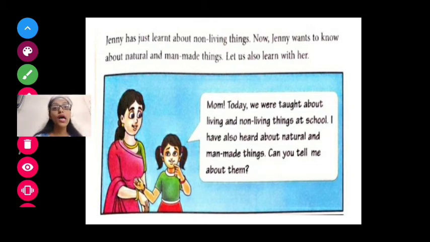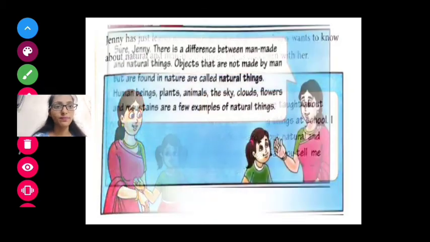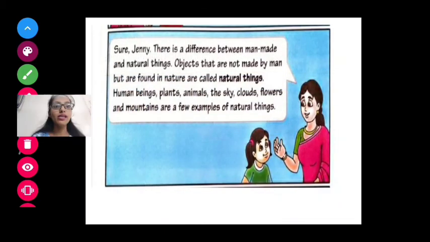Please. So, now let us see what Jenny's mother is telling Jenny. She will explain. Yes, she will explain. So let's see what happens next. "Sure, Jenny, there is a difference between man-made and natural things. Just as there is a difference between living things and non-living things, there is a difference between natural things and man-made things."